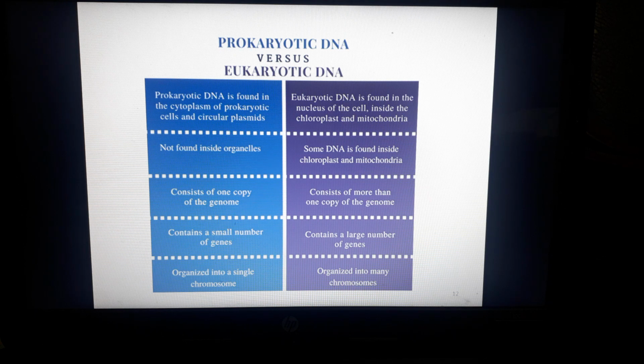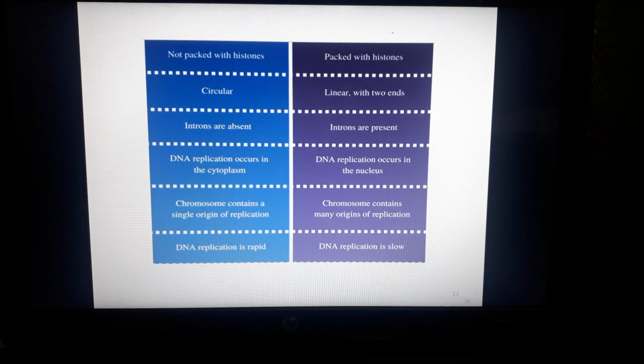The fifth is that prokaryotic DNA is organized into a single chromosome, as we have seen in the diagram, whereas eukaryotic DNA is organized into many chromosomes. The other differences are that prokaryotic DNA is not packed with histones, whereas histones are present in eukaryotic DNA, and prokaryotic DNA is circular, whereas eukaryotic DNA is linear with two ends.